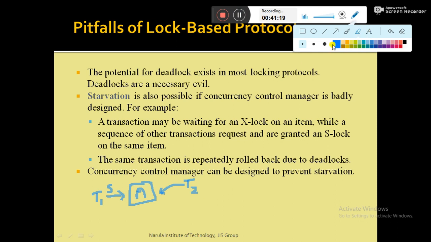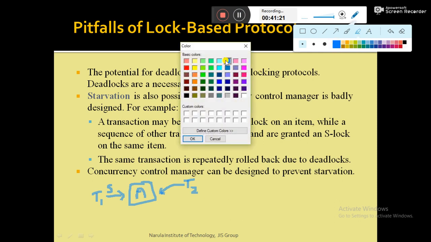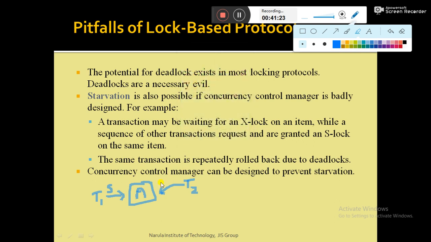Exclusive mode lock means X. So again I am repeating, T1 has already locked data item A in shared mode. Now T2 is requesting, REQ means requesting, exclusive mode lock on the same data item A.